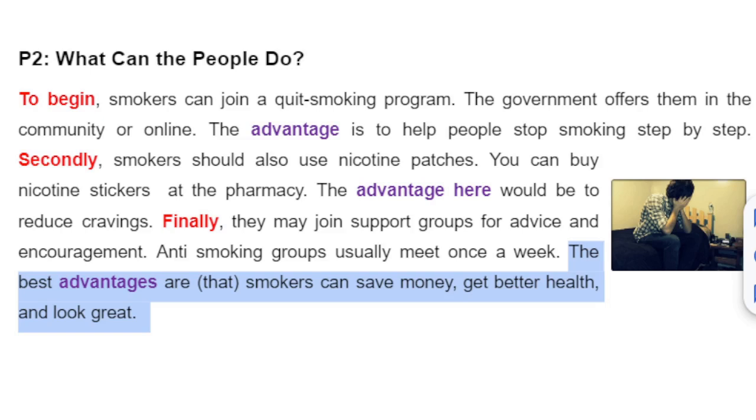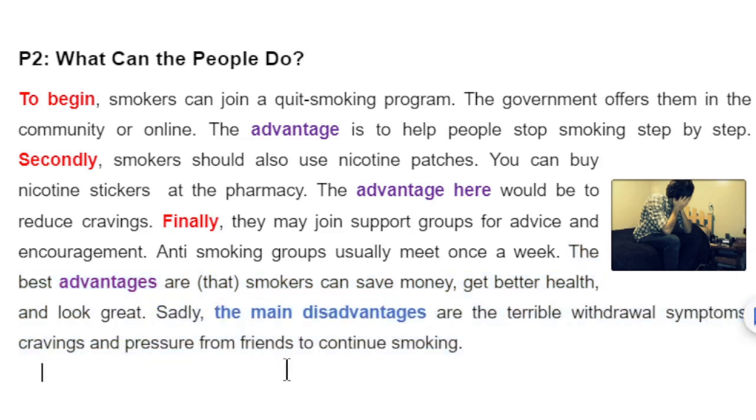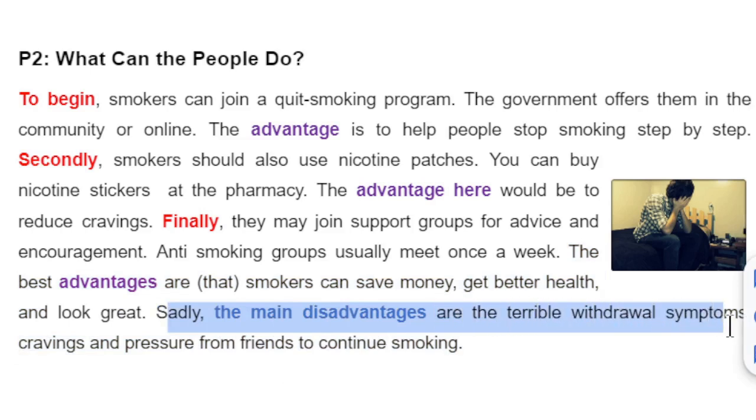Now we need to end with the disadvantages. Sadly, the main disadvantages are the terrible withdrawal symptoms, the cravings, and the pressure from friends to continue smoking.